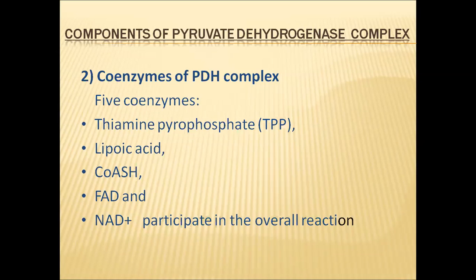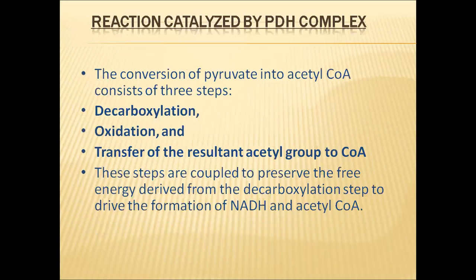Without the presence of these coenzymes, the pyruvic acid dehydrogenase complex cannot stimulate that reaction.